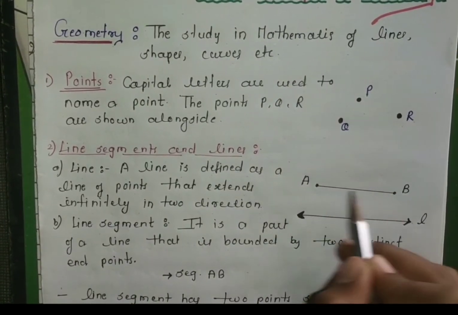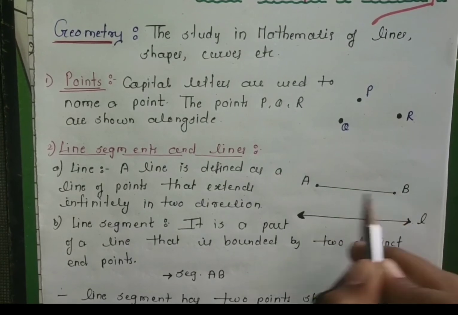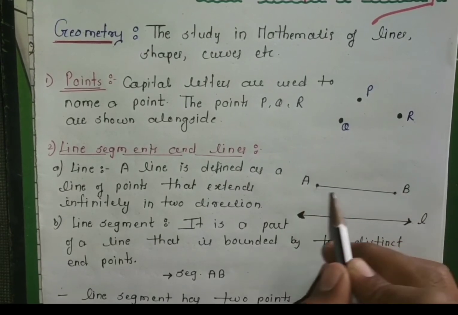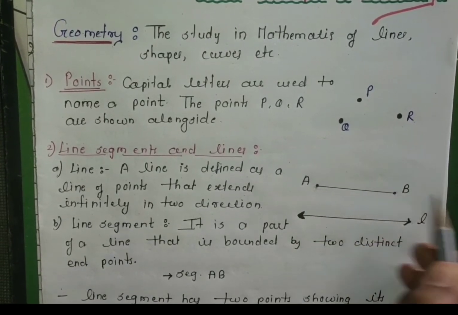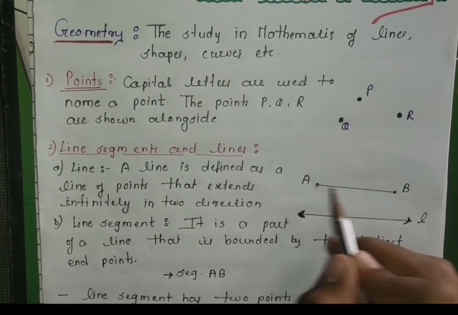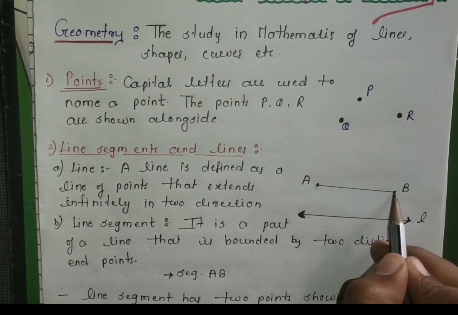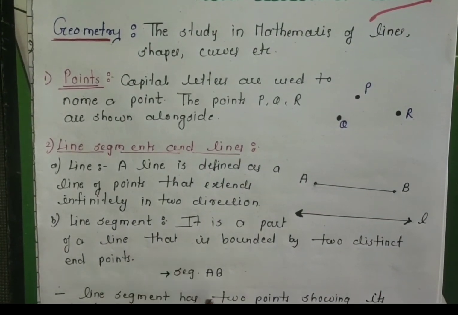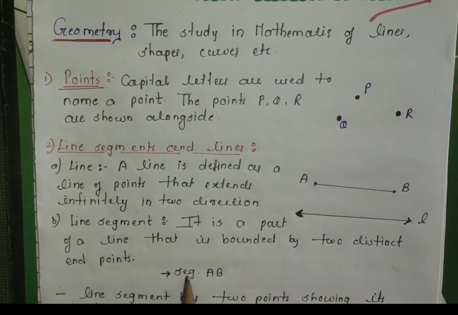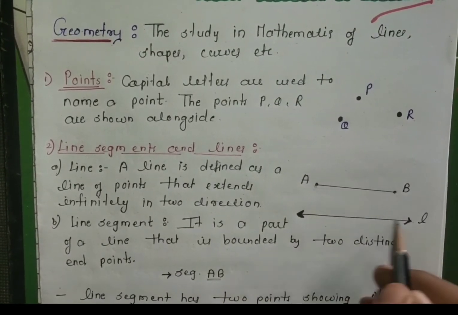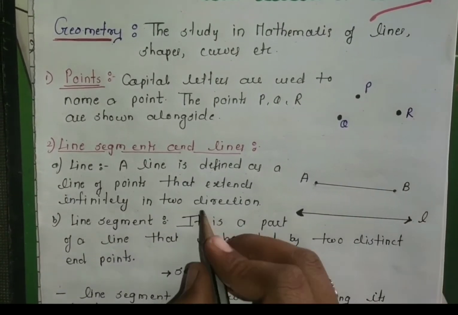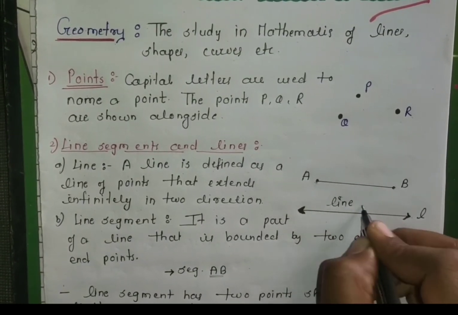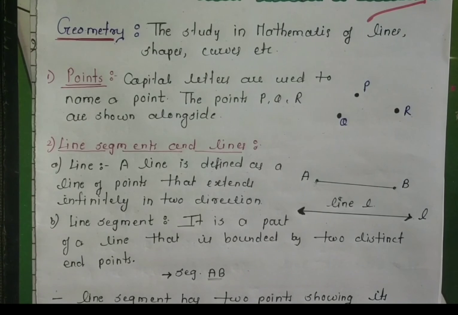You can see the two distinct points, point A and point B. This is the line segment which is bounded, which cannot be extended beyond point A or point B. The line segment is denoted by seg AB, and a line is denoted by any small letter. You can write it as line L.